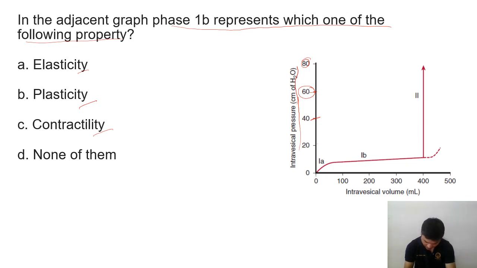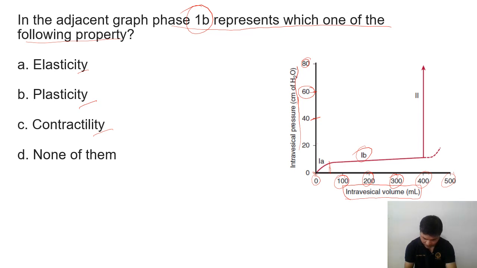Here on the graph we start from zero with intravesical volume. It means volume in the bladder. So here 0, here 100 ml. The graph is increasing. Suppose this is around 50 ml in between. Then 100 ml, 200 ml, 300 ml, 400 ml, and 500 ml. Here the question is 1B. So what is this one about?